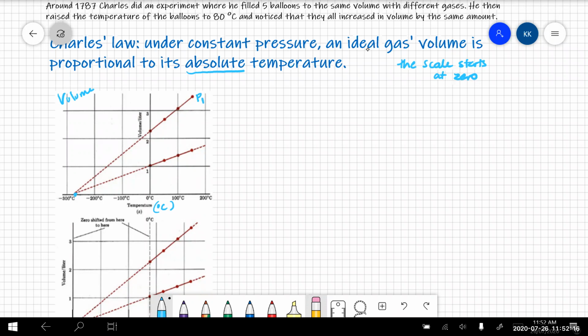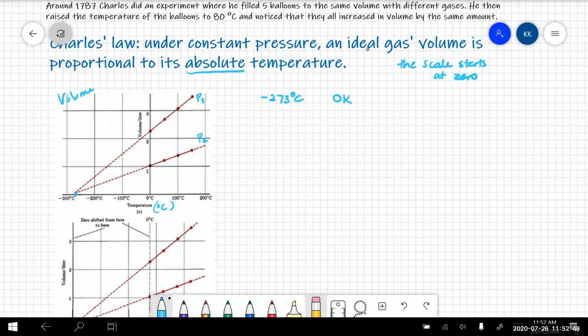So if we look at this first line being for the first pressure, and then we repeat the experiment but at a different pressure, again we get a straight line relationship between volume and temperature. But interestingly, we get exactly the same intercept. And this intercept occurs at negative 273 degrees Celsius. And this is what we call 0 Kelvin. Okay, get it?